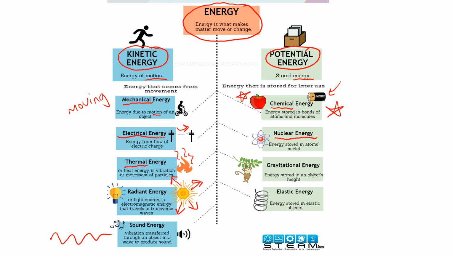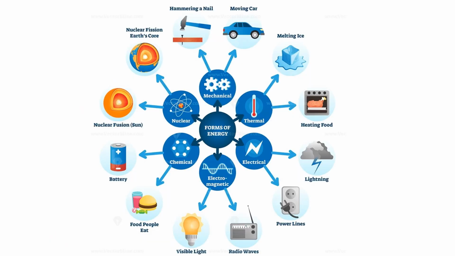Nuclear energy is what takes place when atoms are being squeezed together. So this would be like inside of a star, not the outside, but the inside. Gravity is also potential energy or stored energy. It's based on position, how high something is, something drops, right? Based on its placement. And then elastic energy. So this would be like someone holding a bow and it's stretched really far, or you pull a rubber band back really far. That's all potential energy.